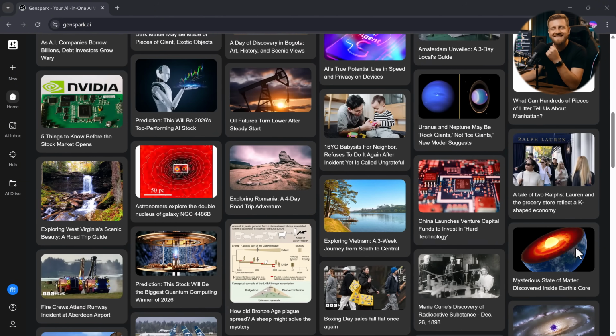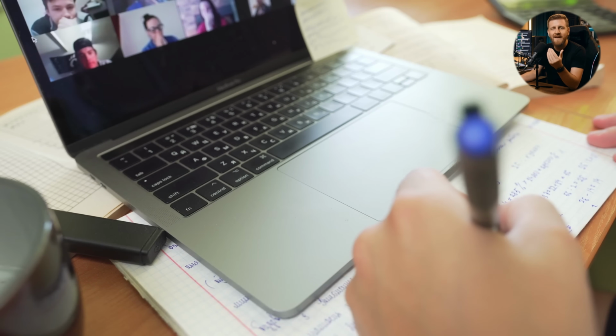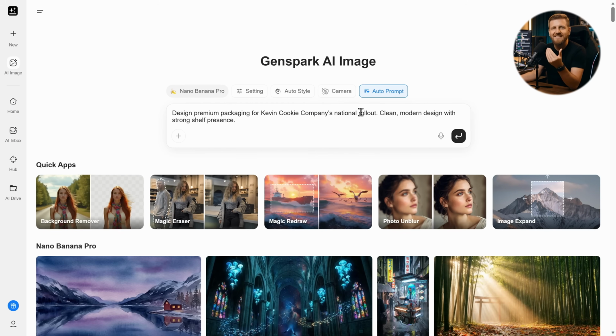Remember this, starting a side hustle and building passive income doesn't have to be complicated. You don't need to know everything. You just need the right tool that simplifies the process.